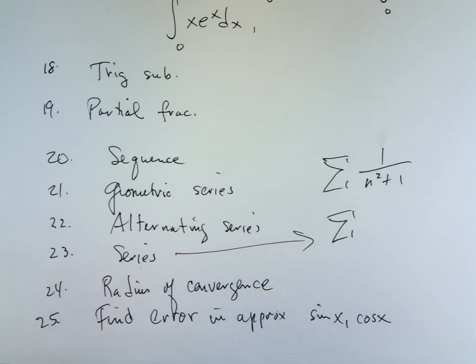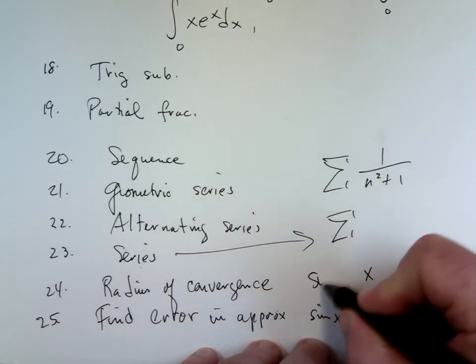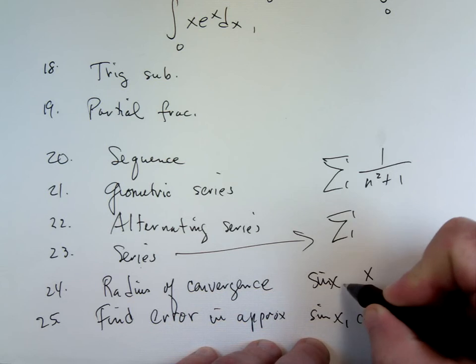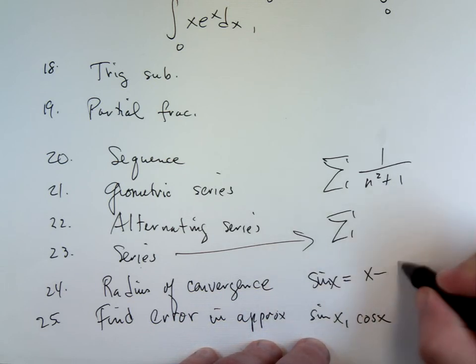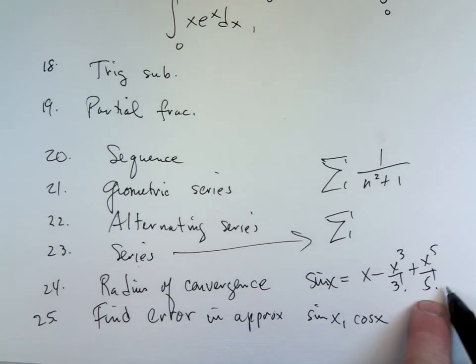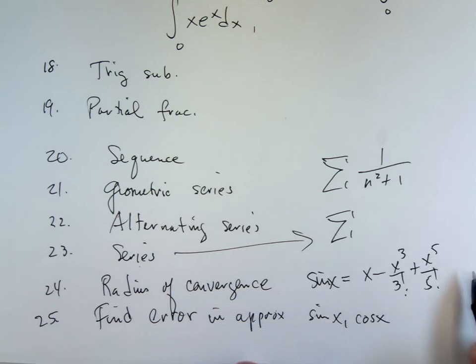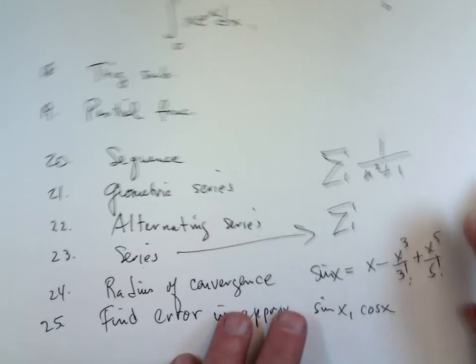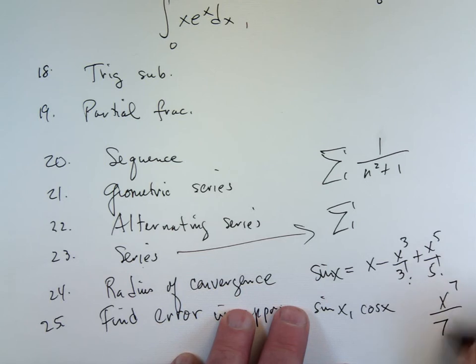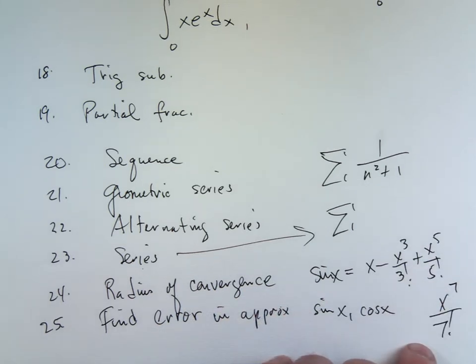Yeah, let's do it. Here's the sine. So that's the 1 over 120, right? Yeah, well, that would be, if you use two terms, the error would be the third term. But if I say use the first 3 terms, the error is going to be x to the 7th over 7 factorial. And if x is 1, it'd be 1 over 7 factorial. That's 1 over 5,040. Okay, that would be the error.